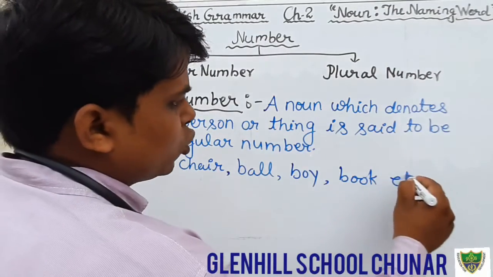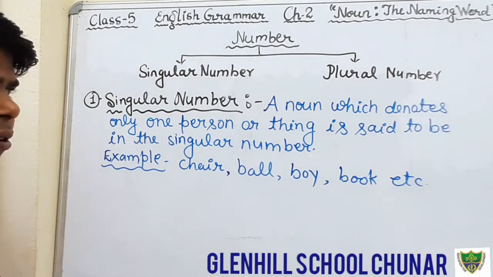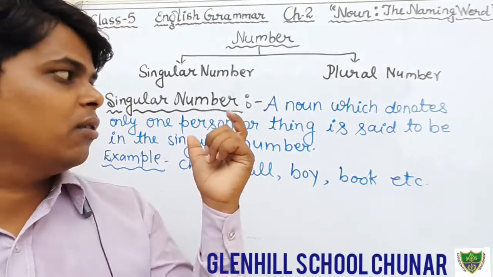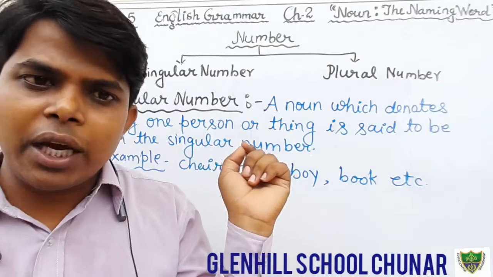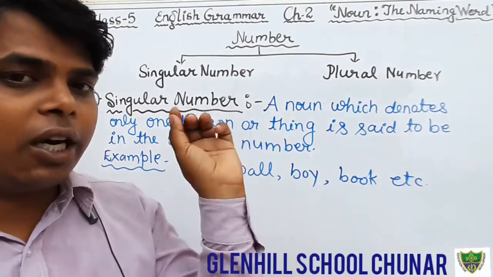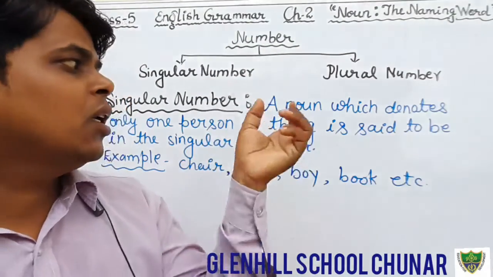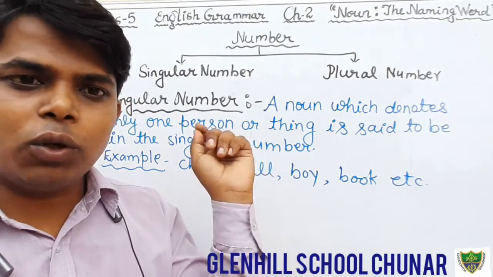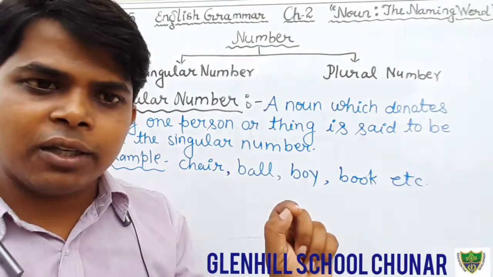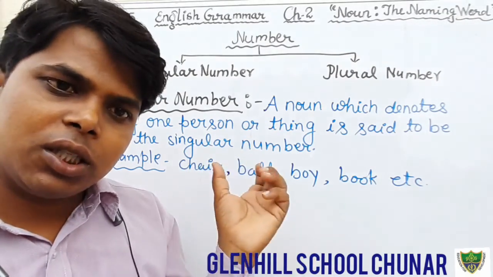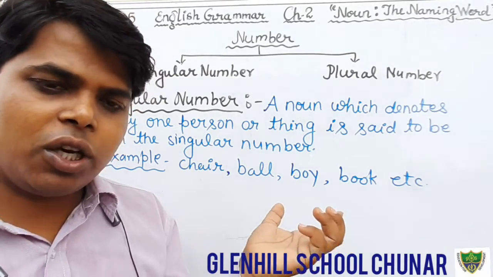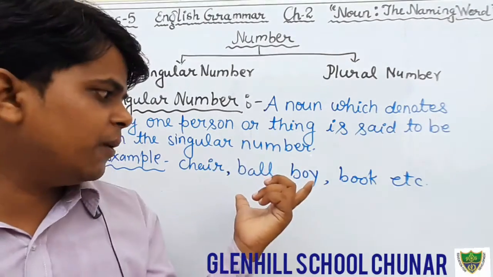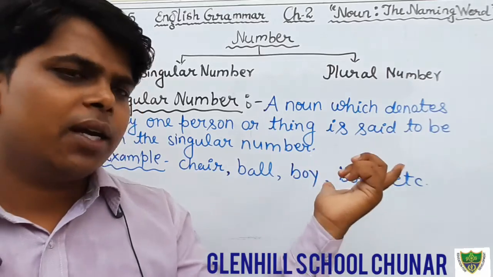In this way there are so many examples we can give that denote only one thing, that is known as singular number. I hope you all have understood what is singular number. For example, we have seen chair, ball, boy, book, etc.